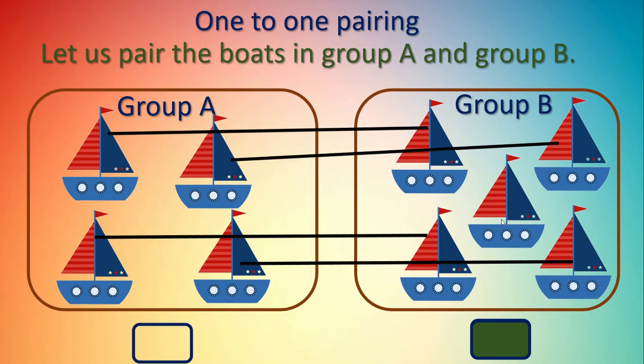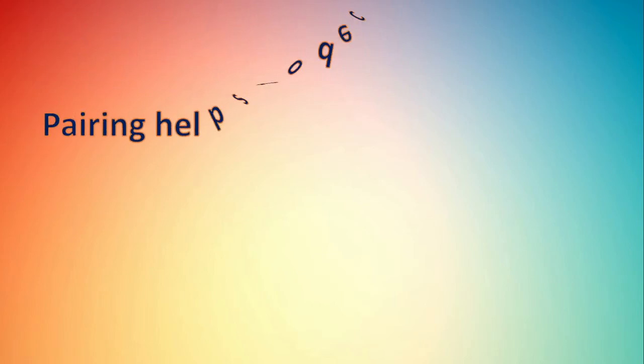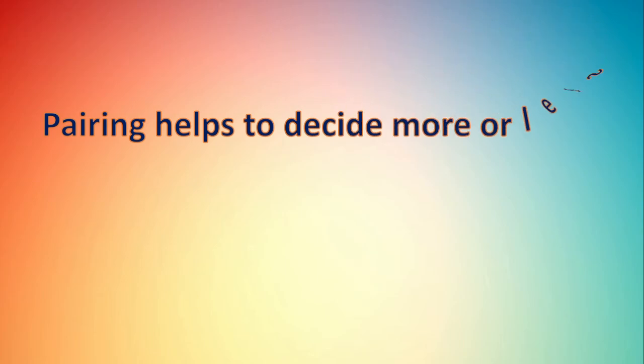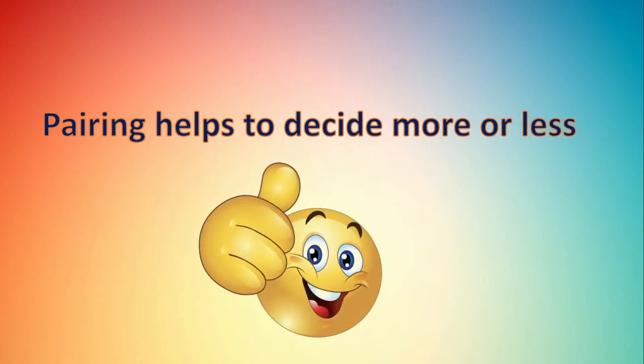Group B is bigger than group A. Got this, children? Here we can write like this. Pairing helps to decide more or less. Isn't it? By the help of 1-to-1 pairing, we can decide which group has more objects and which group has less objects. Correct?